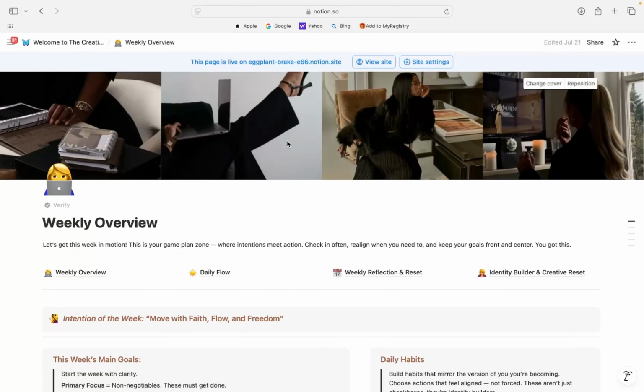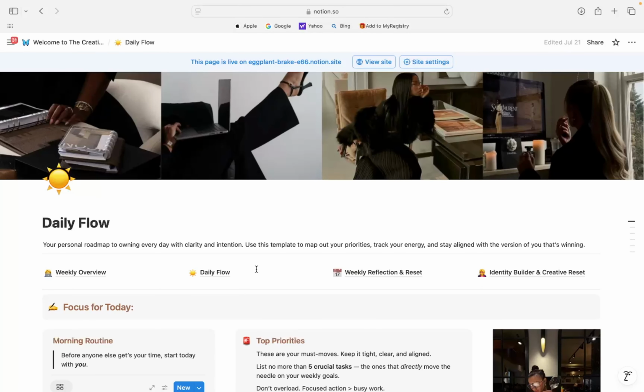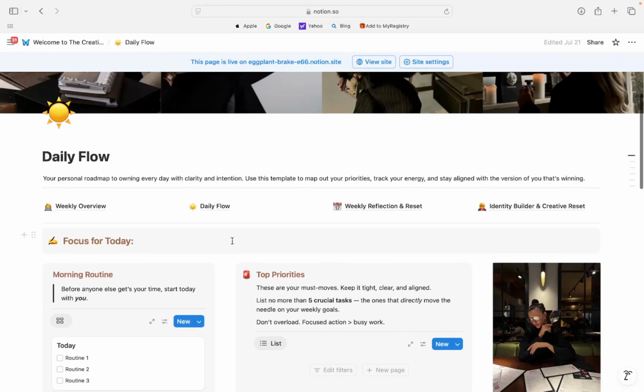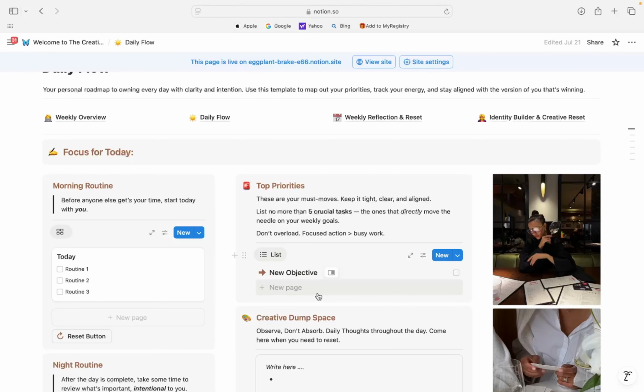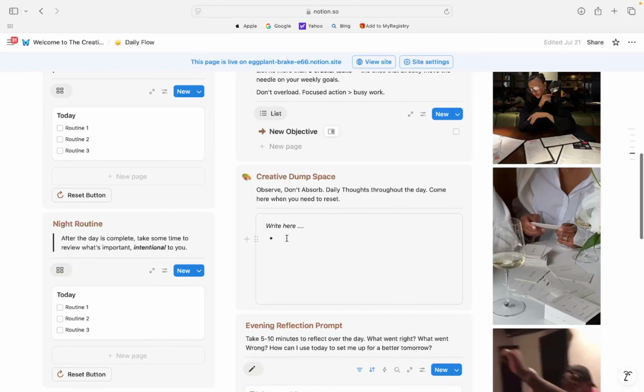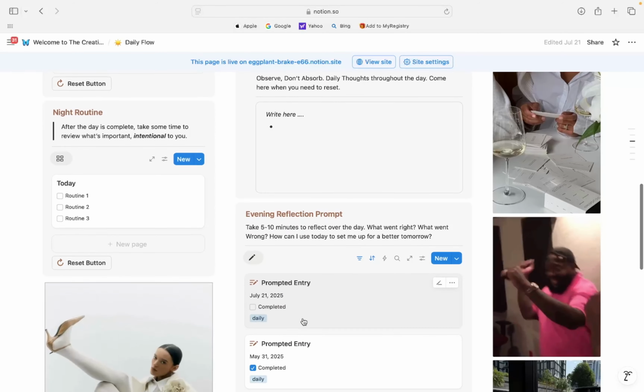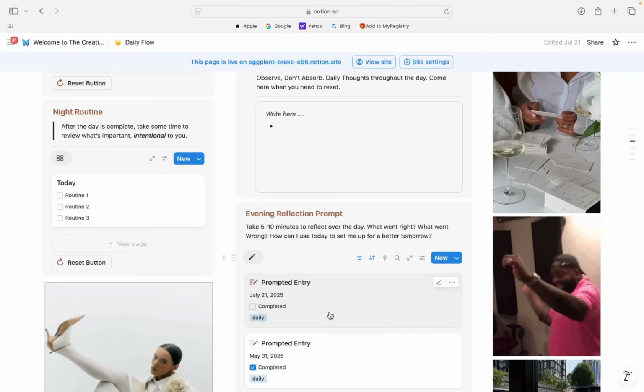So let's go into our daily flow. Our daily flow is where you're going to be owning every single day with clarity and intention. So your focus for today, you have your morning routine, you can edit it, and it's very self-explanatory. And then once you do it one day, you reset it. And then you have your top priorities, add a new page to have a new objective. You have your creative dump space where it's like, hey, I want to write some different things. And then you also have an evening prompted reflection.